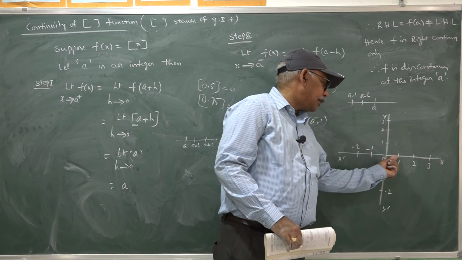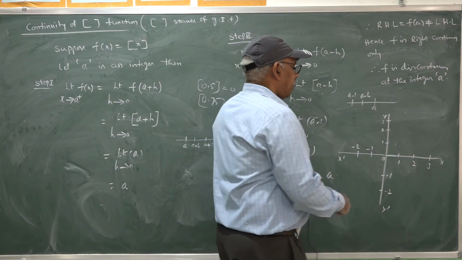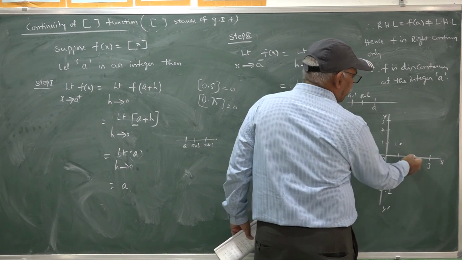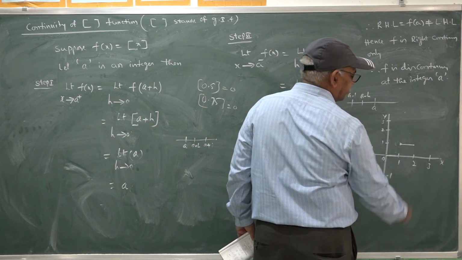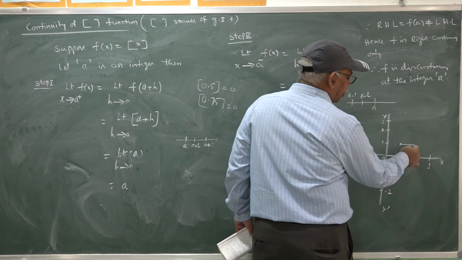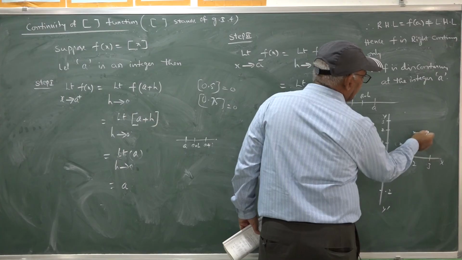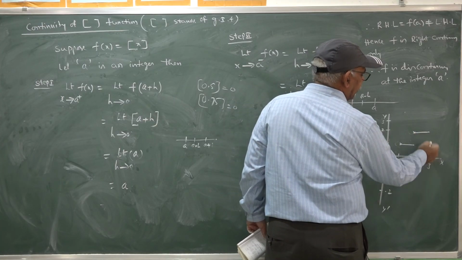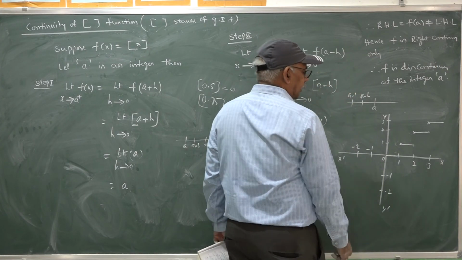But whenever x equals 1, it jumps to 1. Up to x taking the value 2, except 2, it takes 1 only. At 2, it jumps to 2. Up to 3, except 3, it takes the value 2 only. Whenever x takes the value 3, it jumps to 3, like that.